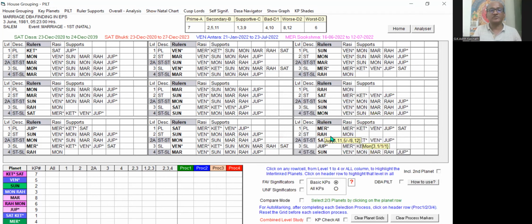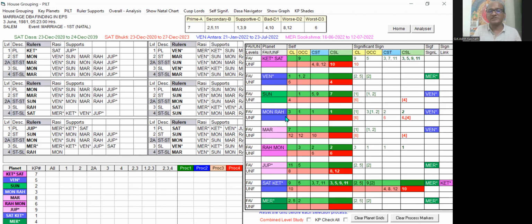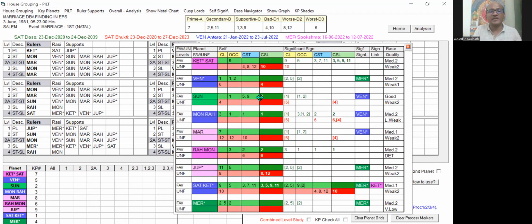We can close it also. Now I'm going to explain to you about the key planets. What is key planets? If you right click on this software, then you can get the key planets. You can see this is the key planets. What are key planets? Let me move this way.